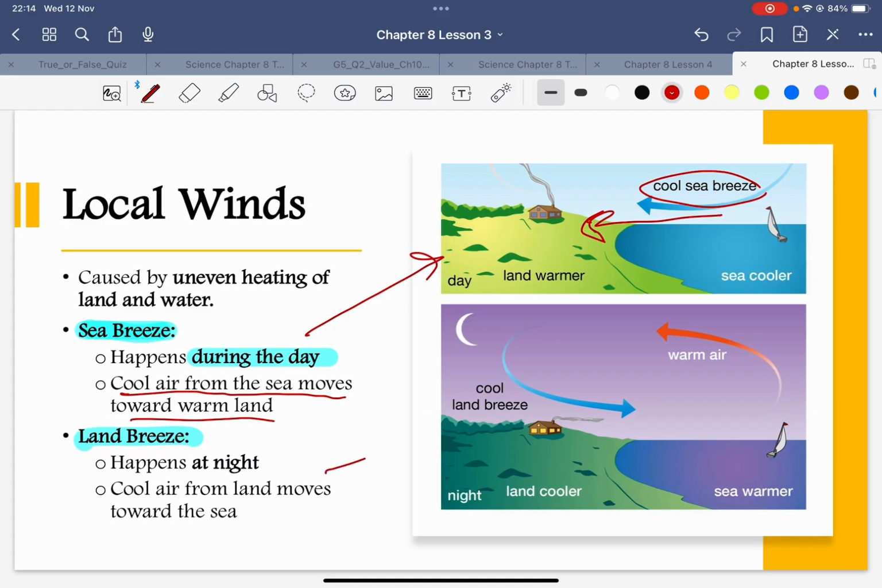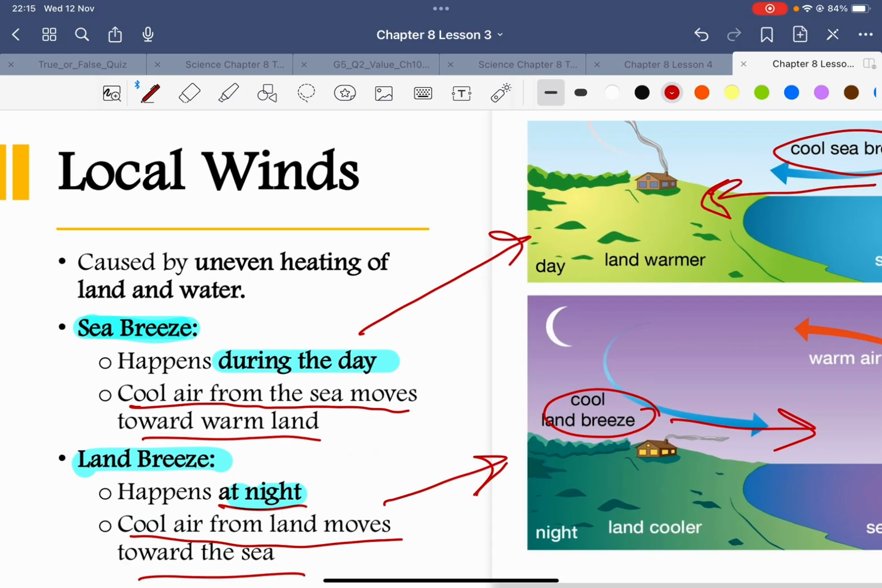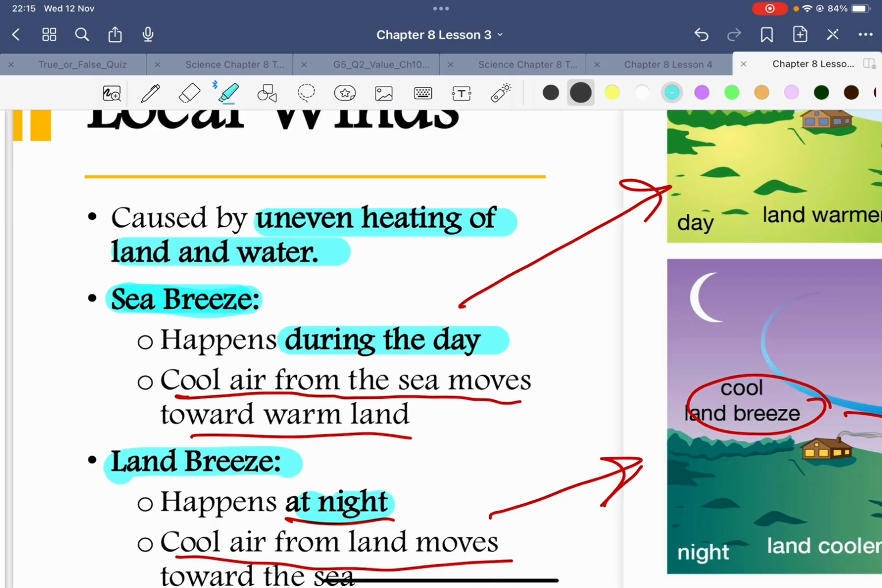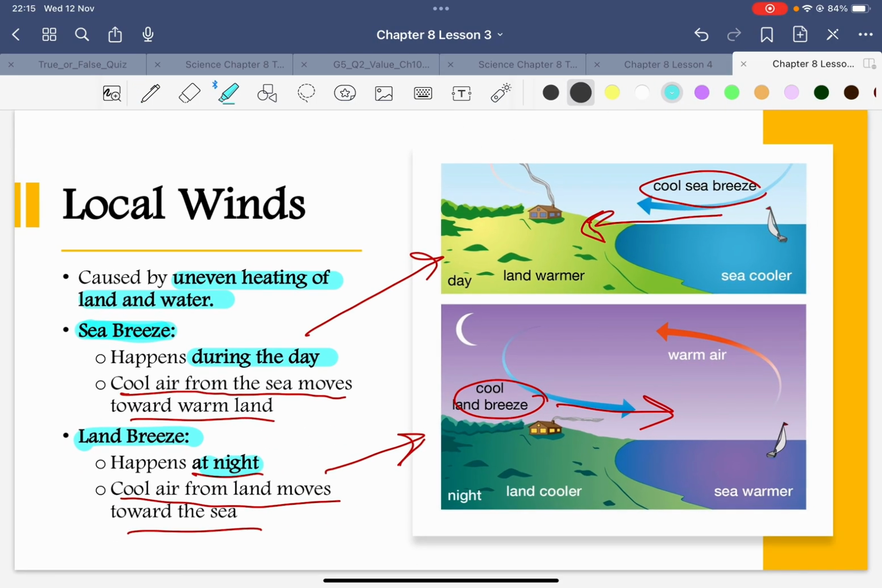Then you can have land breeze. Land breeze is the opposite. It happens at night, so keep that in mind. This is cool air from the land moving towards the sea. Now, why does that happen? It happens because of uneven heating between land and water.